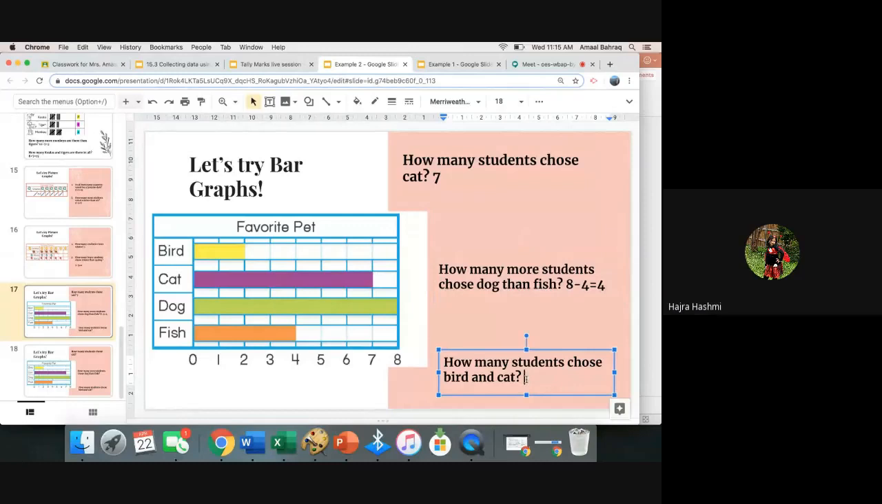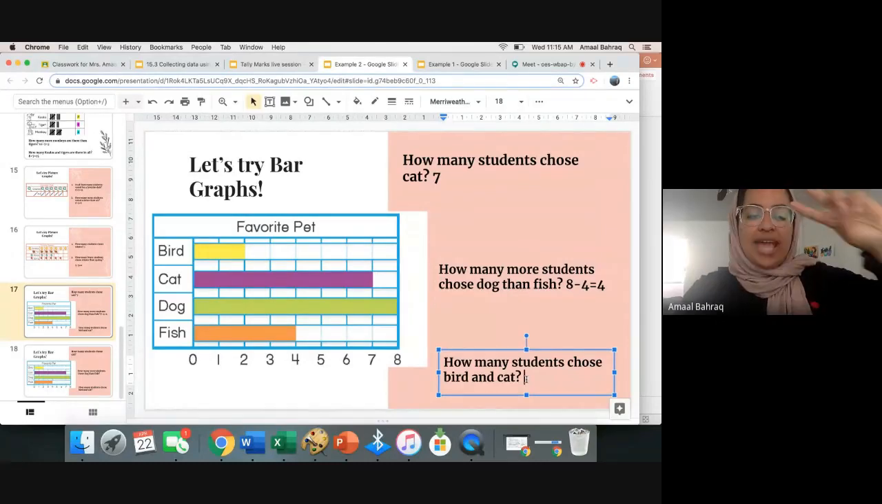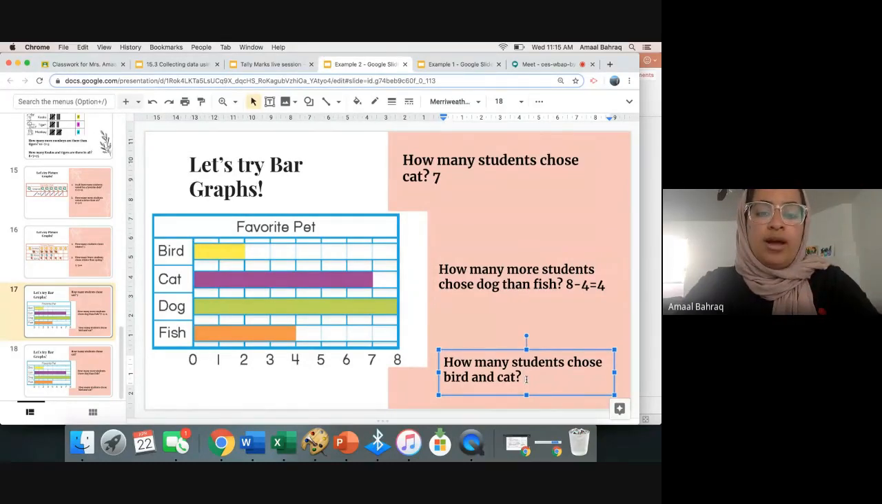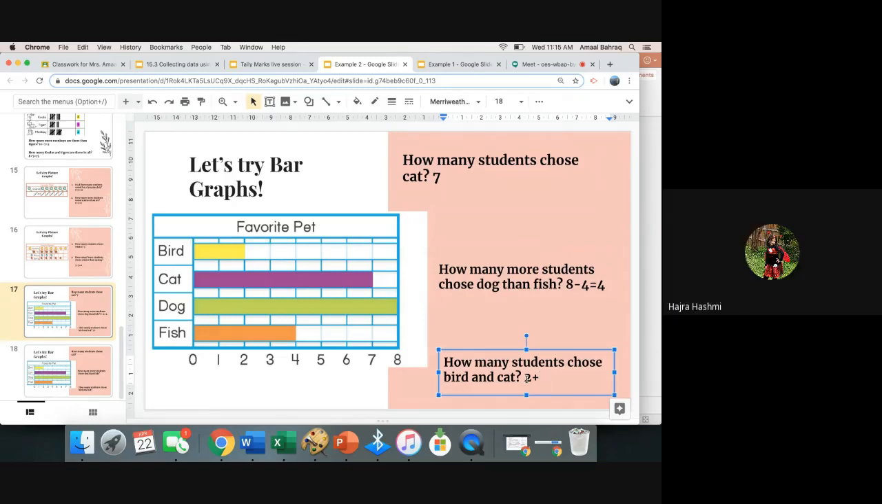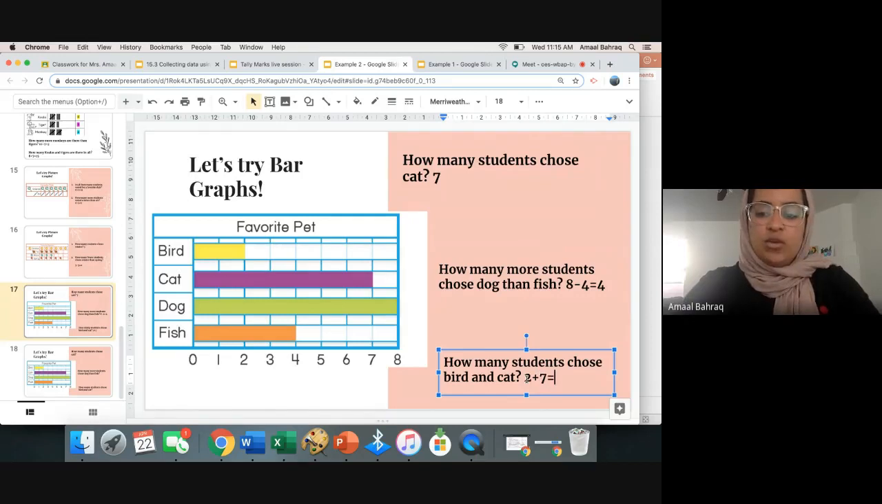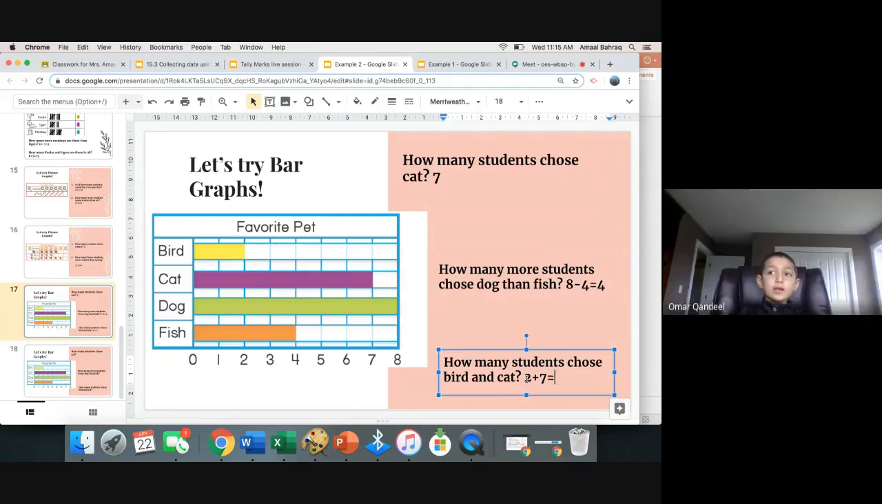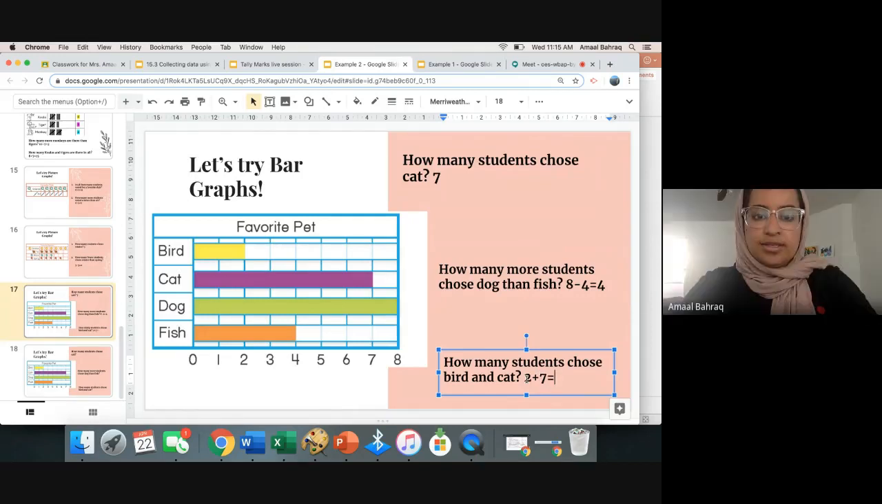How many students chose bird and cat? So how many people chose bird, Ahmed Q? 2 chose bird. Good. And how many people chose cats? 7. Yes. What's 2 plus 7 equal? 2 plus 7 equals 9. Yes. 2 plus 7 equals 9. Good job, first grade. All right, first grade.